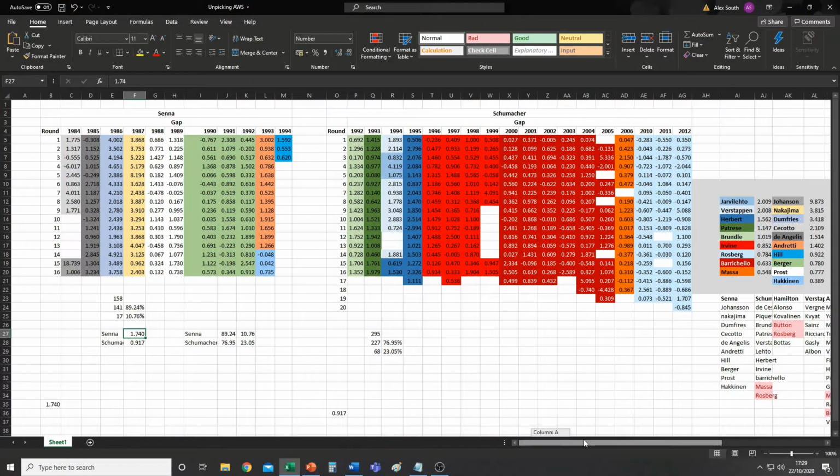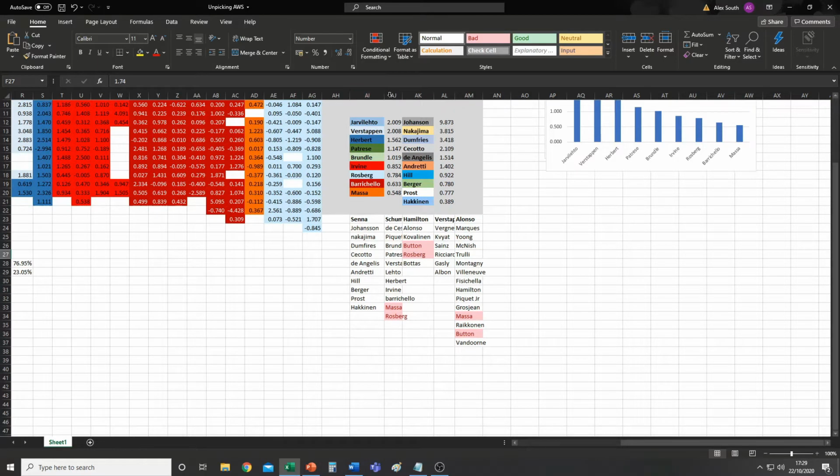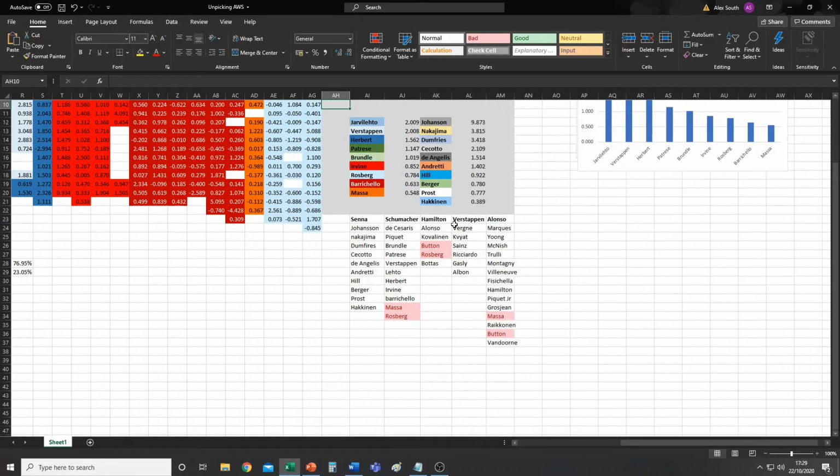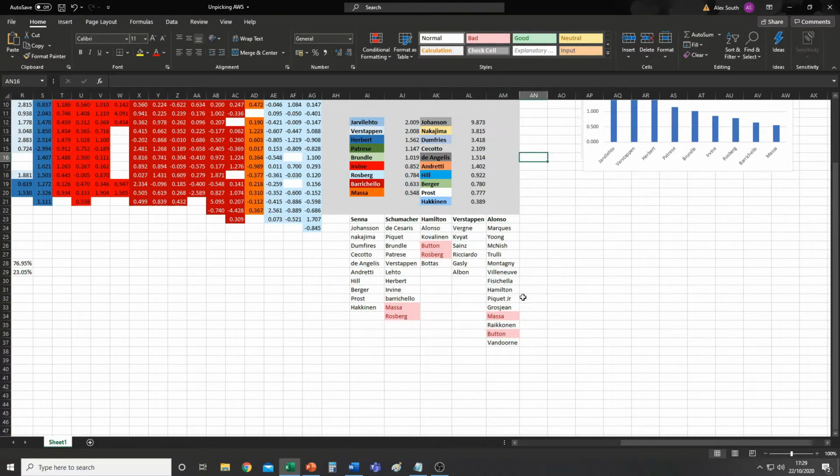Also, if I head back to the spreadsheet, oh god, it's so ugly. If I just open up this, oh, here's what it is. Verstappen is up there. Senna, Schumacher, Hamilton, Verstappen, Alonso. I just worked out their teammates that they had throughout their years, and then highlighted any duplicate values. So in the AWS explanation video, they said they created a teammate web thing, and they showed an animation of all the teammates interlinking, and if you were faster than this person and then another champion was faster than that same person by a larger margin, if that makes sense.